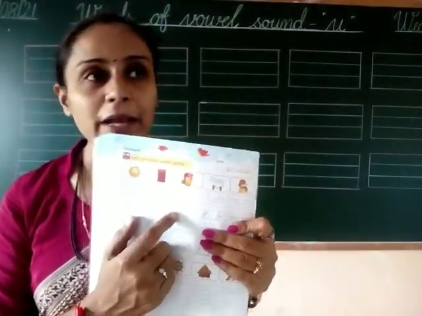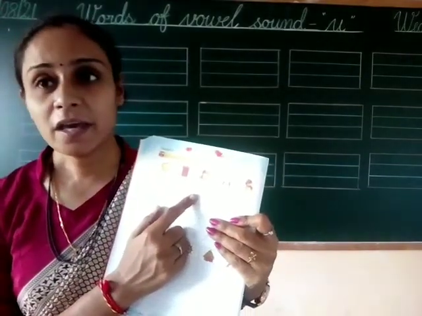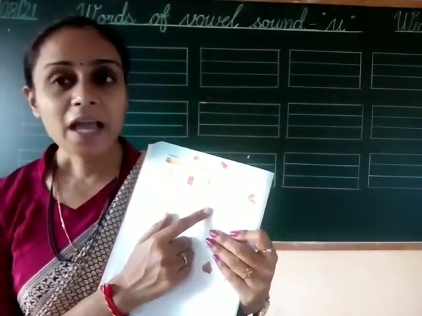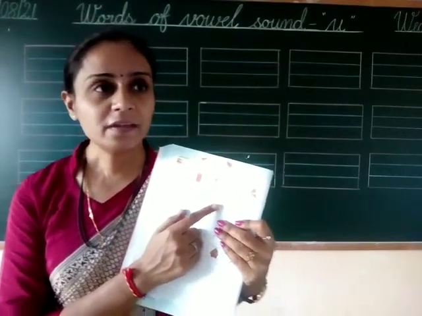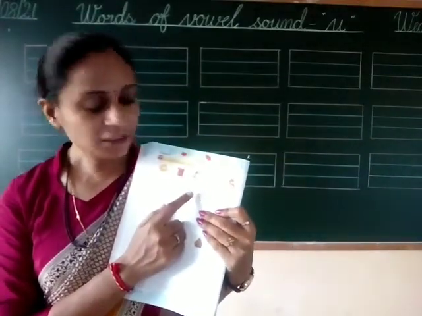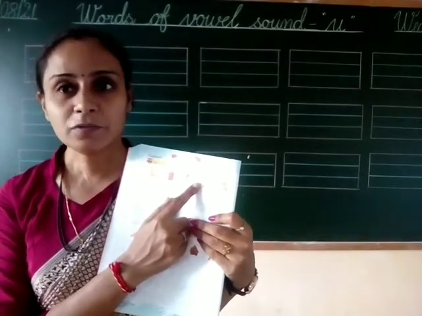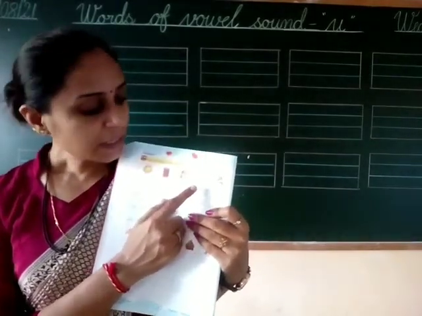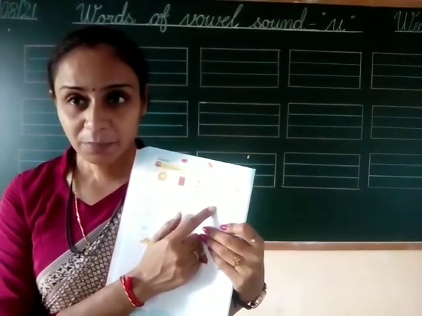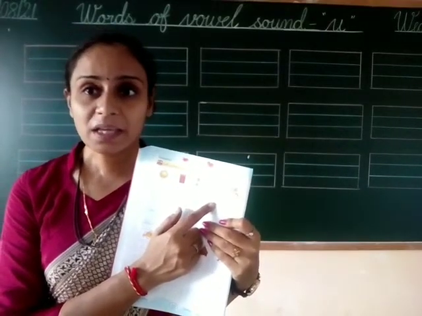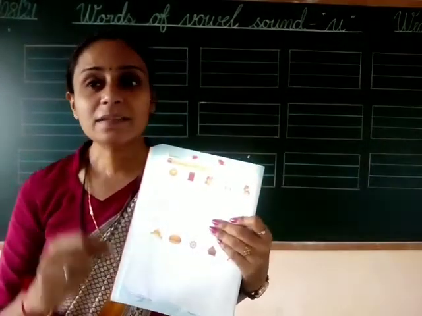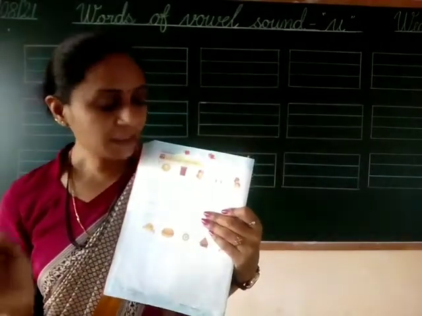This is spelling of jug, J-U-G, jug, and sound is J-U-G, jug. Okay, next this is picture of tub. This is spelling of tub, T-U-B, tub, and sound is T-U-B, tub.